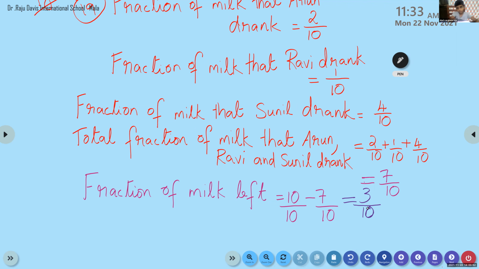Finished, ma'am. Not finished. So those who finish, please wait. I will give you 1 more minute because I can see some children are writing. So we have to write the last step. Therefore, 3 by 10 of the milk is left in the jug. Therefore, write the last sentence.